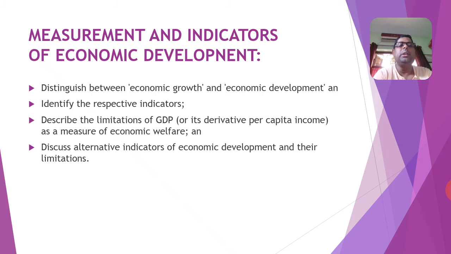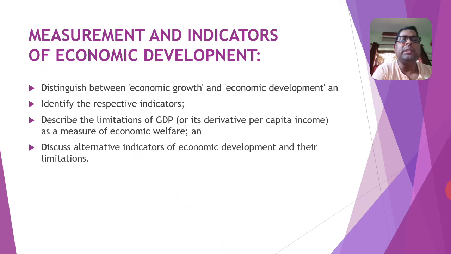The next unit is regarding measurement and indicators of economic development. There are some interesting indicators of economic development through which we can define the status of the economy. Among these indicators, there are per capita income, basic needs approach, human development index, and PQLI, the physical quality of life index.